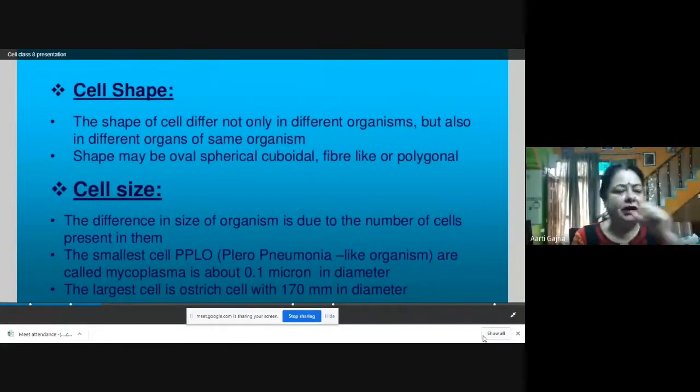Like even the chick hen egg, that is also one cell. You can see it, it is very big. So that is also one cell. So the cell can be very big, it can be seen by the naked eye, or the cell can be very small, which requires microscopes to observe them. So the size of different cells is that much different.